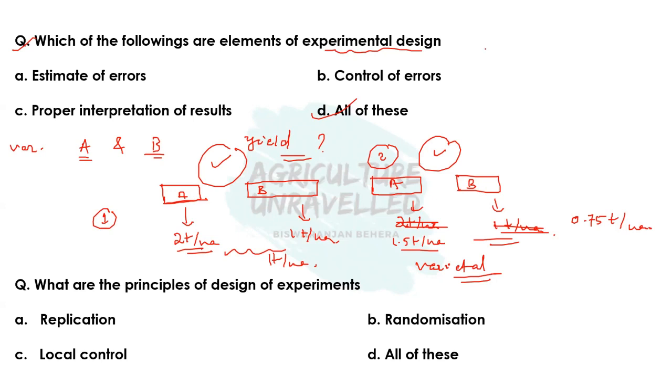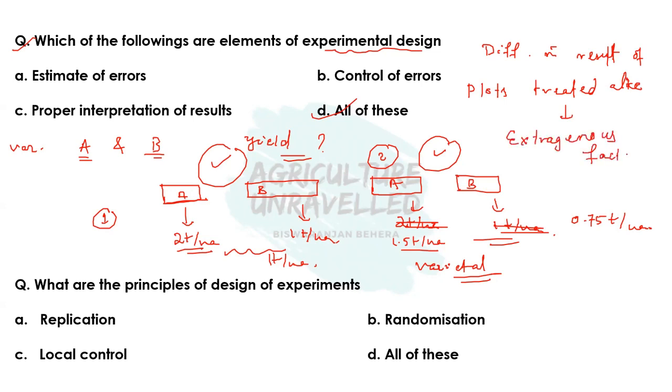So the difference in result of plots treated alike, it means these plots are treated in the same way, but there is a difference in the result, is due to some extraneous factors, and the variation in the result due to extraneous factors is known as experimental error.